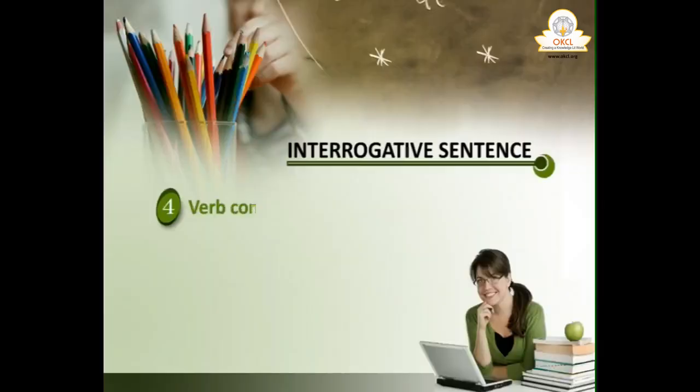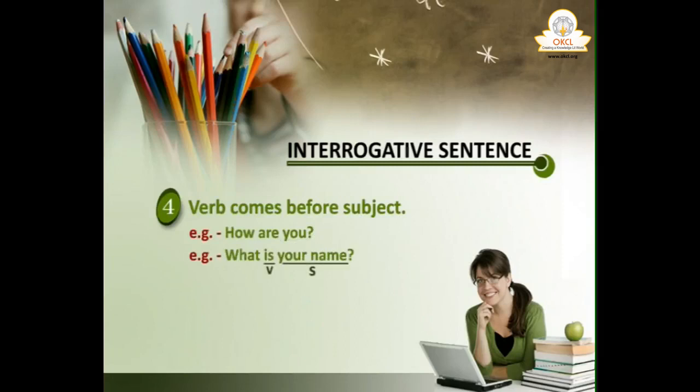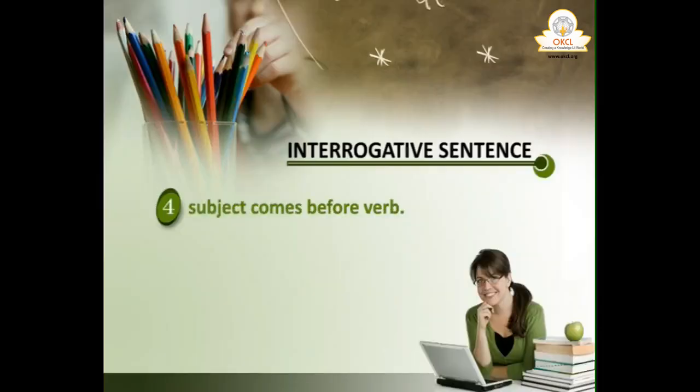Like in a question, verb comes before subject. Like how are you? Are is verb, you is subject. What is your name? Is is verb, your name is subject. So what happens while making it direct to indirect, it is reversed, like subject comes before verb. What is your name will be what your name is. How are you? How you are.